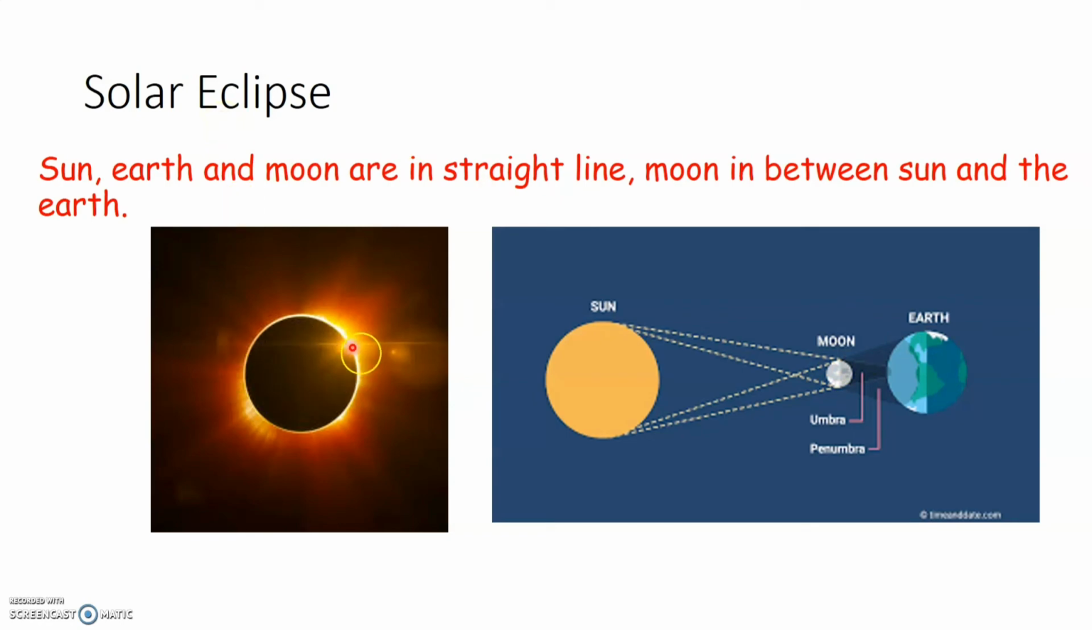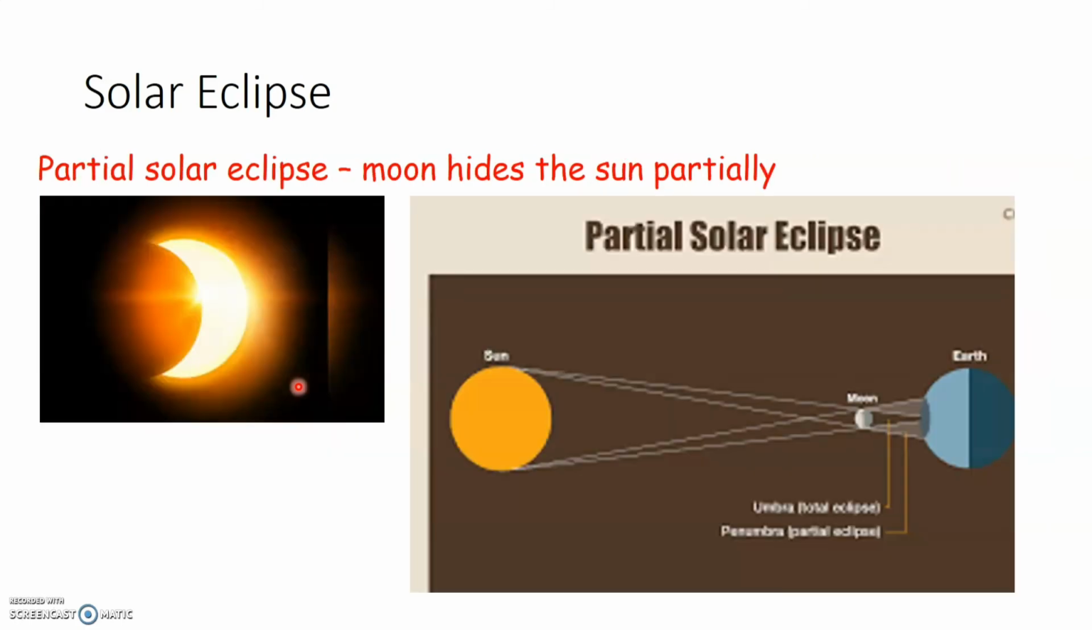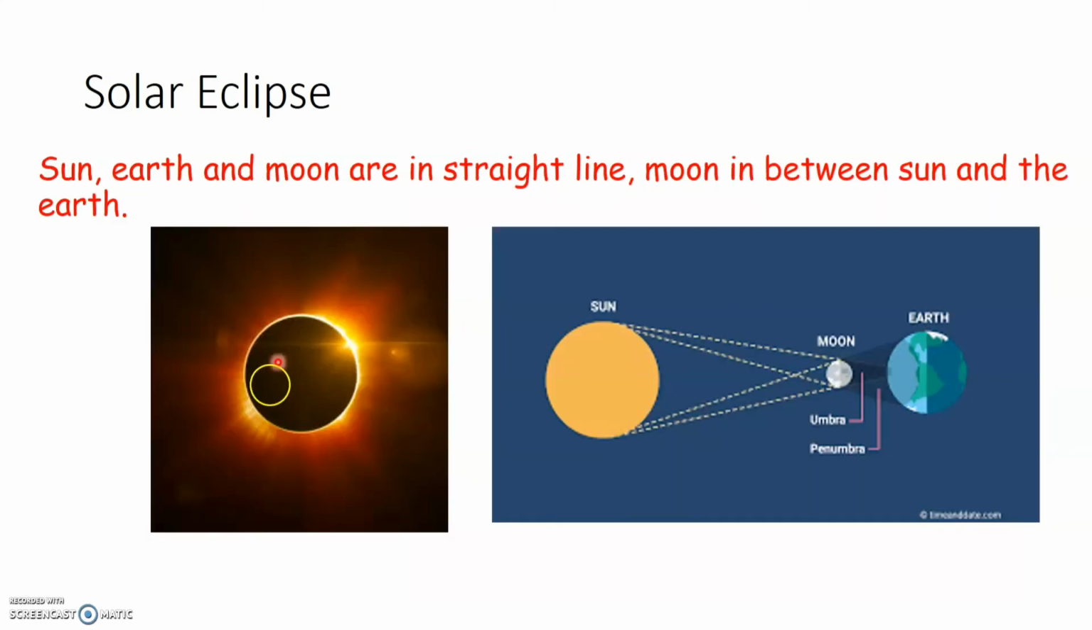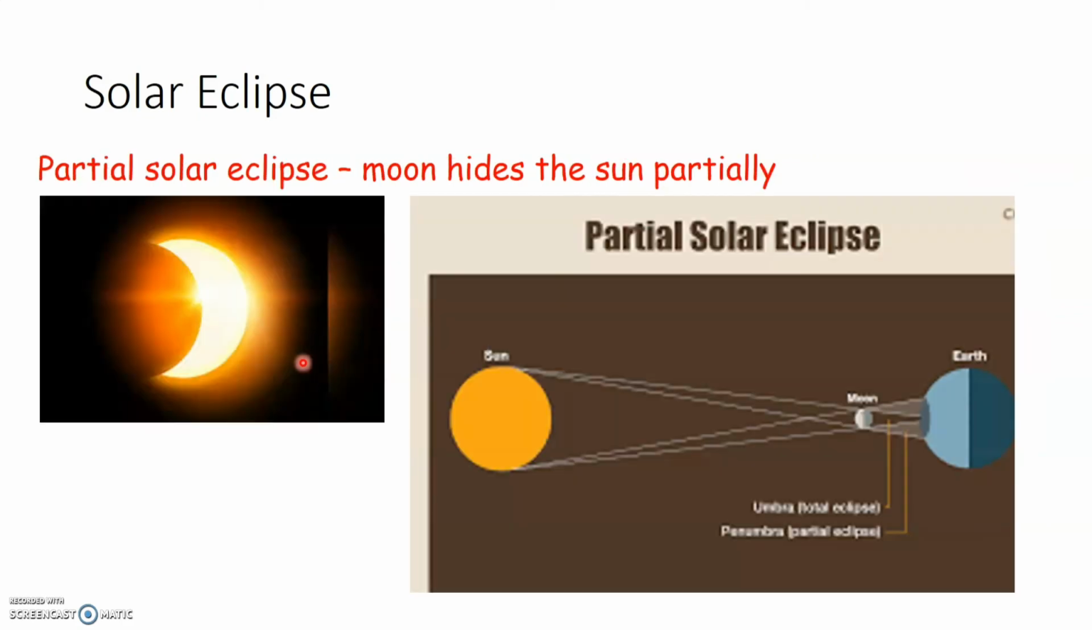As you can see here in this picture, this is a total solar eclipse. That is, when the Moon hides the Sun completely, as you can see here in the picture, it will result in total solar eclipse. At the same time, in this case, you can see that Moon hides the Sun only partially. Now this is known as a partial solar eclipse.